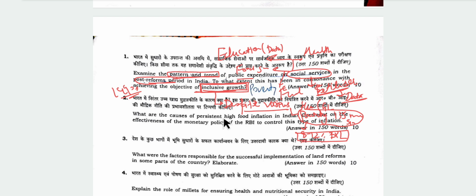And in health, we can mention out-of-pocket expenditure, OOPE. This is high and must be reduced. In health expenditure, we can mention that our expenditure as a percentage of GDP is not that great compared to various developed countries. Here, you can give a graph of India's health expenditure against the EU and OECD countries. This will help in comparison and will be an impactful diagram. Yes, this can be the way to write this question.